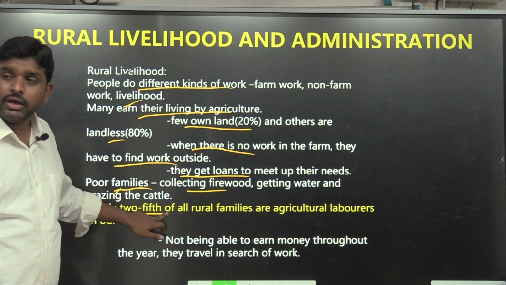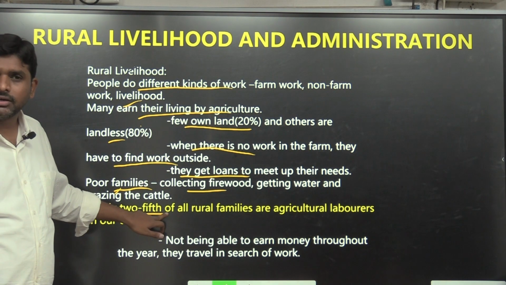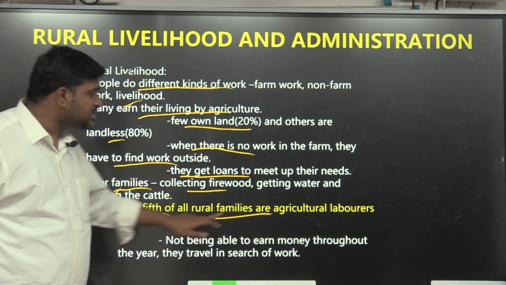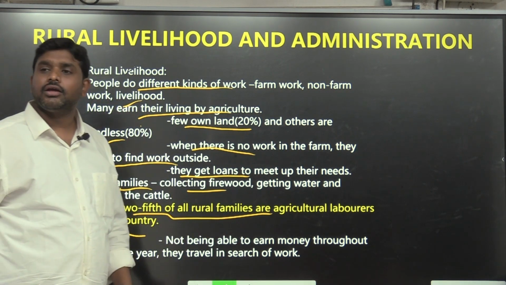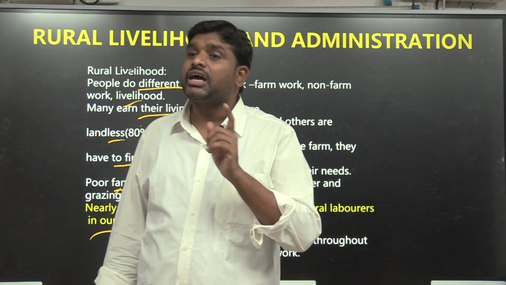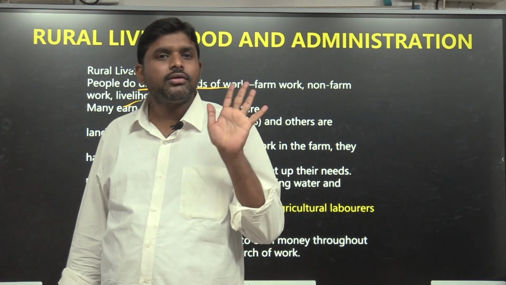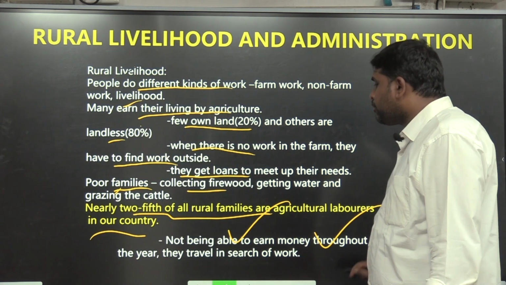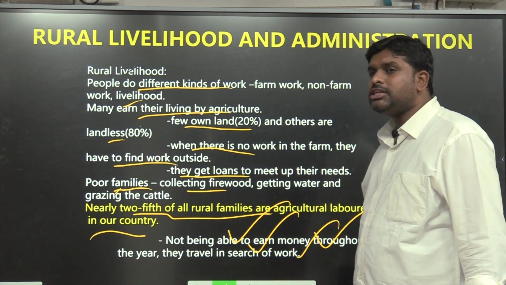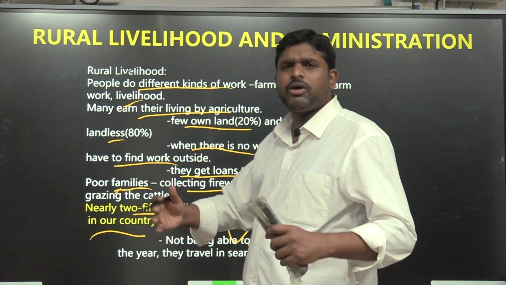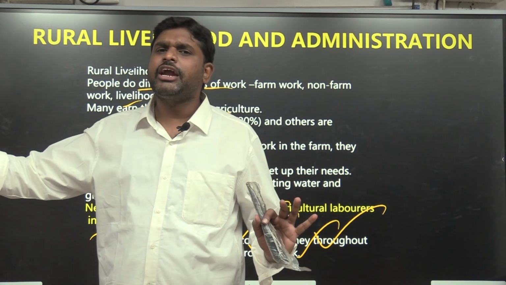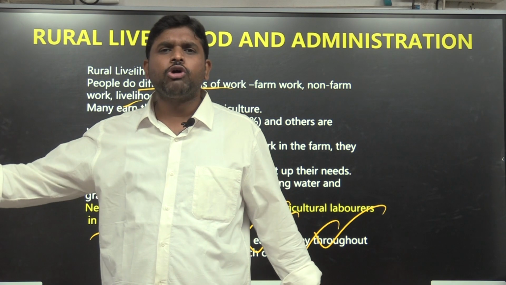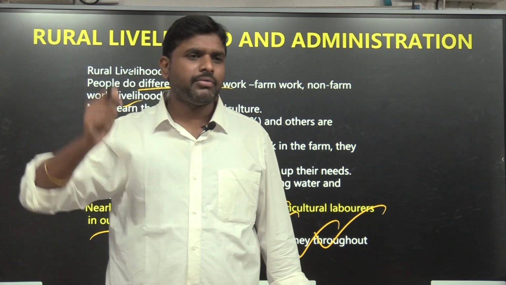Nearly 2/5, meaning how much? 40%. 2/5 of the rural families are agriculture laborers, meaning they don't have their own land. That is the livelihood pattern, not being able to earn money throughout the year. They travel in search of work. Why? Because they do agriculture only when there is monsoon. If there is no monsoon, they will search for employment.